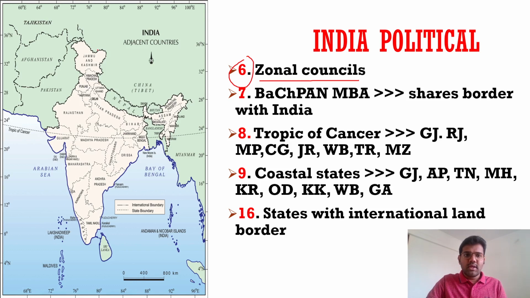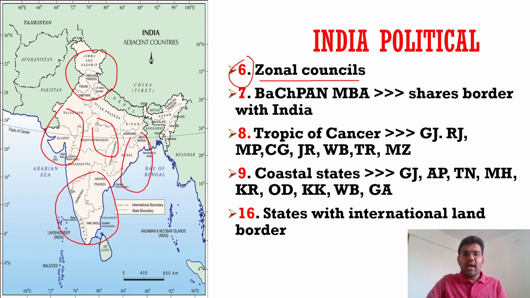We will not discuss them now, but there are North Zonal Council, West Zonal Council, Central Zonal Council, South Zonal Council, East Zonal Council, and Northeast Zonal Council. 1, 2, 3, 4, 5, 6. Zonal council is a topic from polity. Again, we'll talk about it in our polity series.